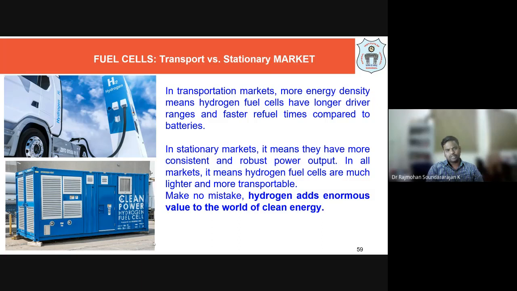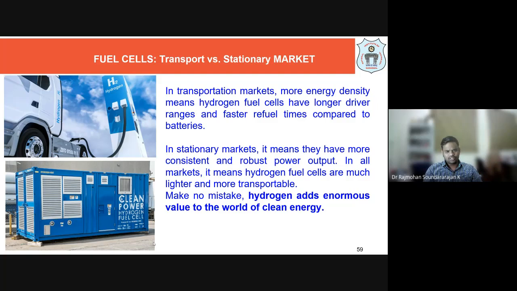So all these can be replaced with fuel cells, either in the transport sector, as I told you in the previous lecture, in the automobile sector, as well as in stationary applications like buildings. The building can be an education institute, hospital, ICU wards, or an apartment, or a shopping complex. Everywhere this kind of fuel cell can be used, where we don't rely on the electricity from the government.